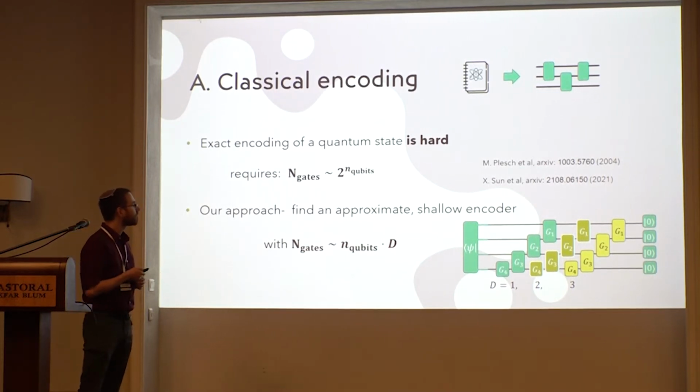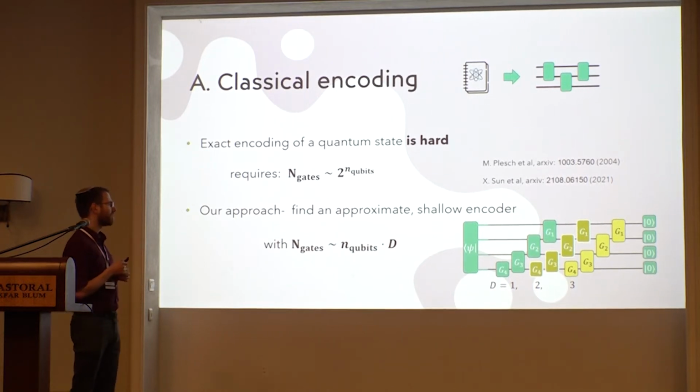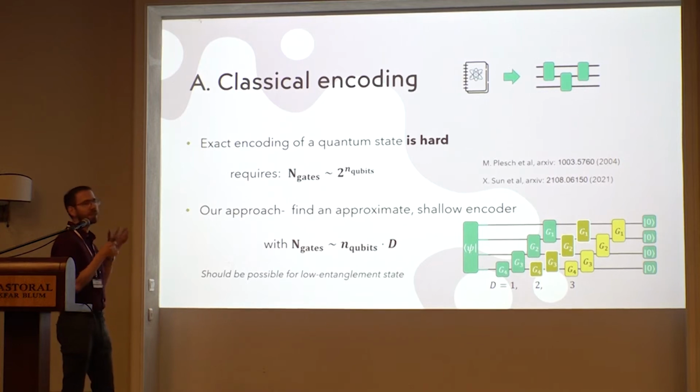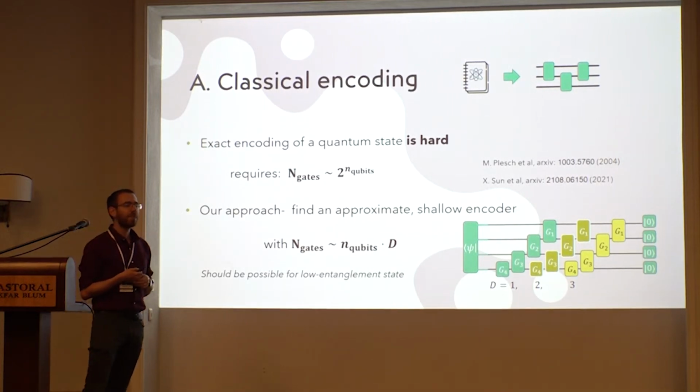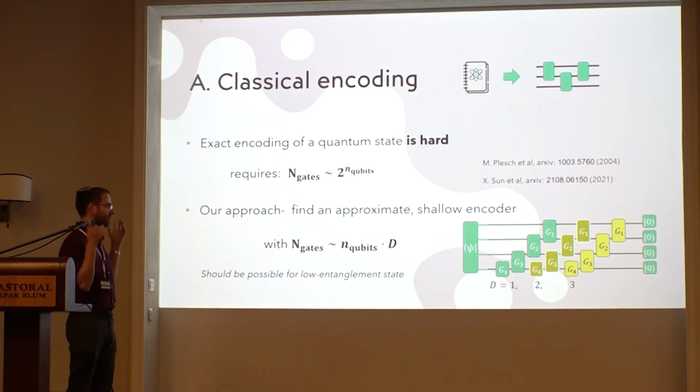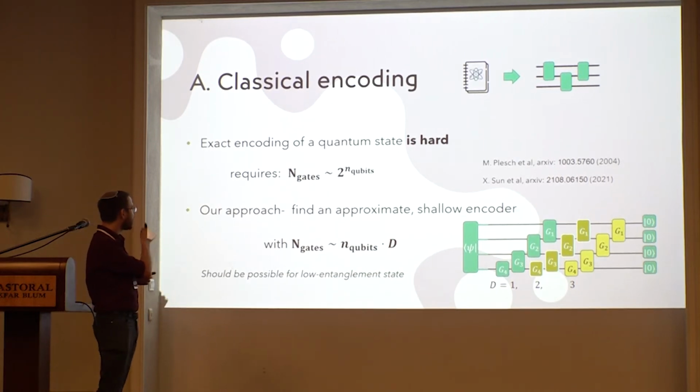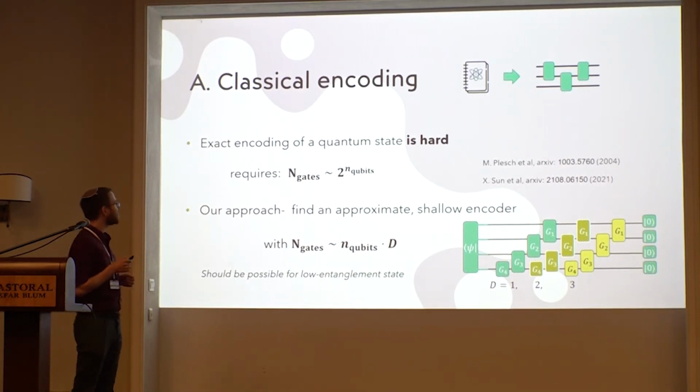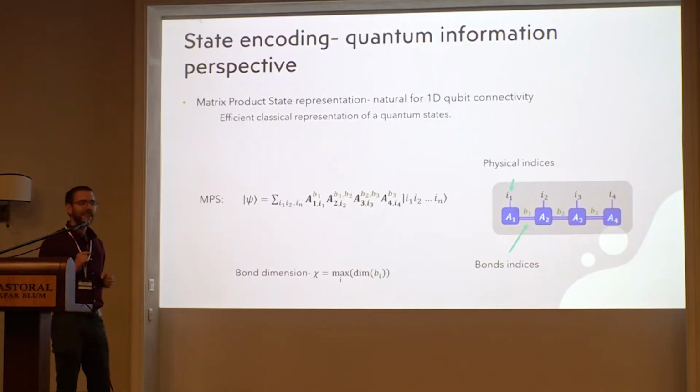To do that, I may want to look at a specific family of states which has relatively low entanglement, because if the state has high entanglement, I don't have much chance of encoding it, even approximately, using a shallow circuit. It will be very hard. So in order to talk about a family of low entanglement states, I'll start with an MPS.